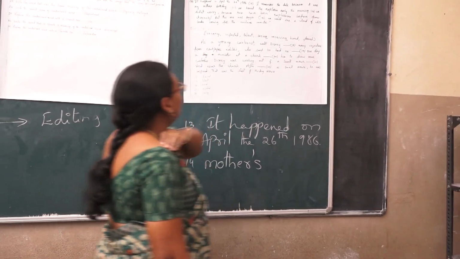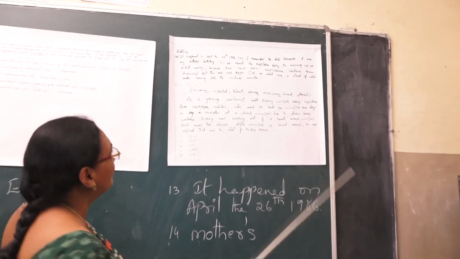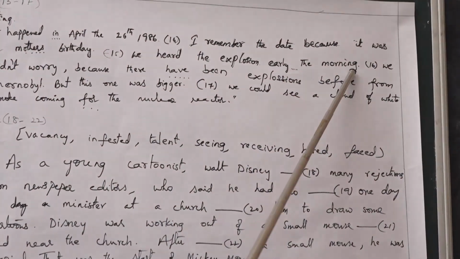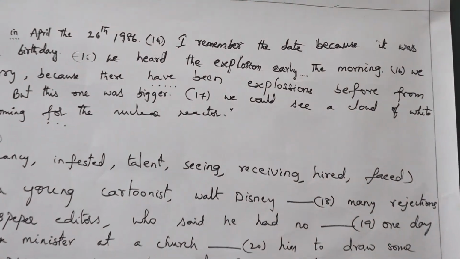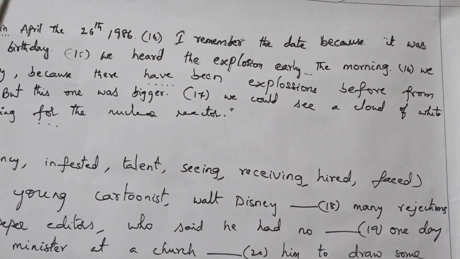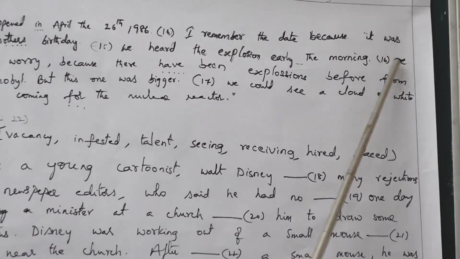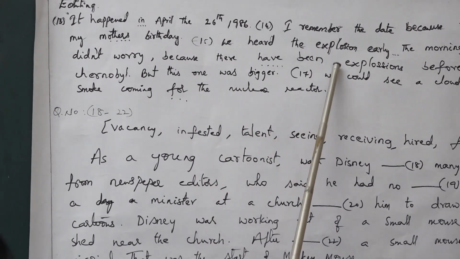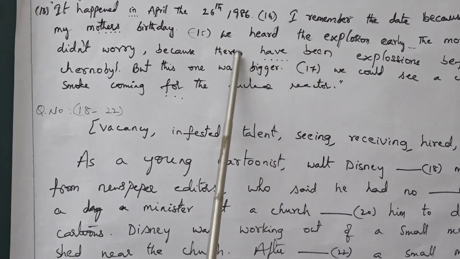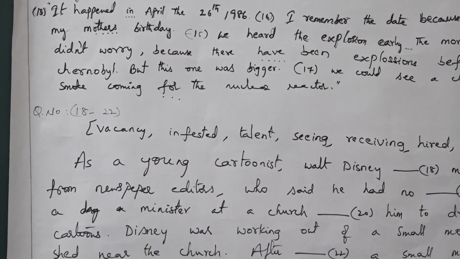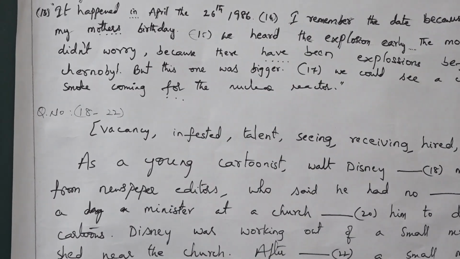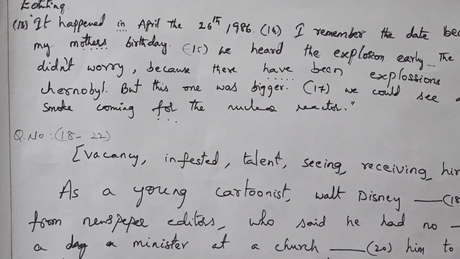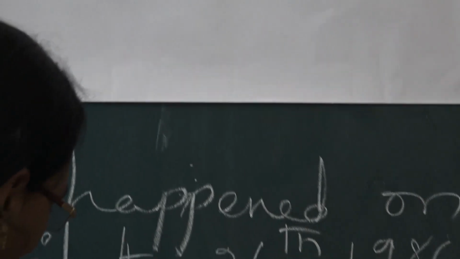Next, the 15th question is, we heard the explosion early in the morning. It is not the morning, it is in the morning. So what is the preposition here? In the morning. So you have to completely write the whole sentence. We did not worry because they have been. Have been is present perfect, but there should be past perfect. So what is the auxiliary verb that should be added? Had been. There had been.